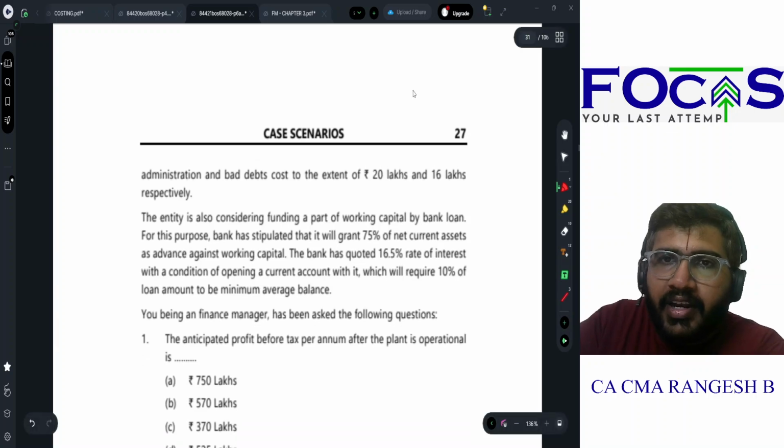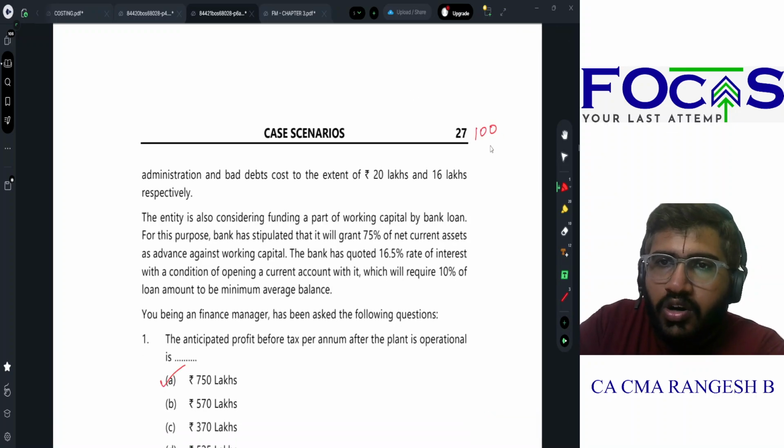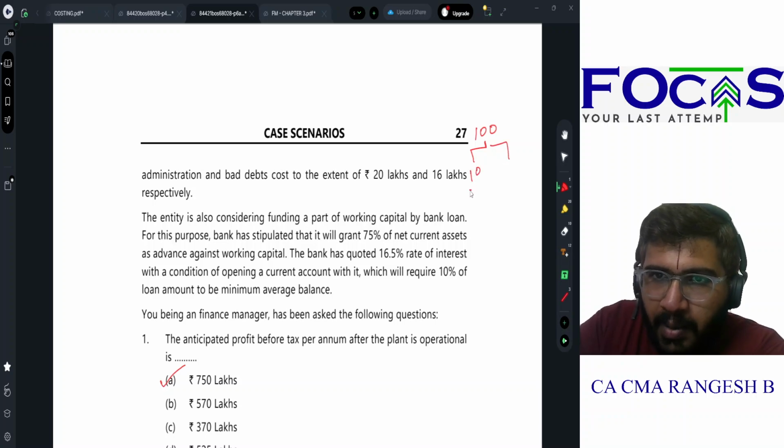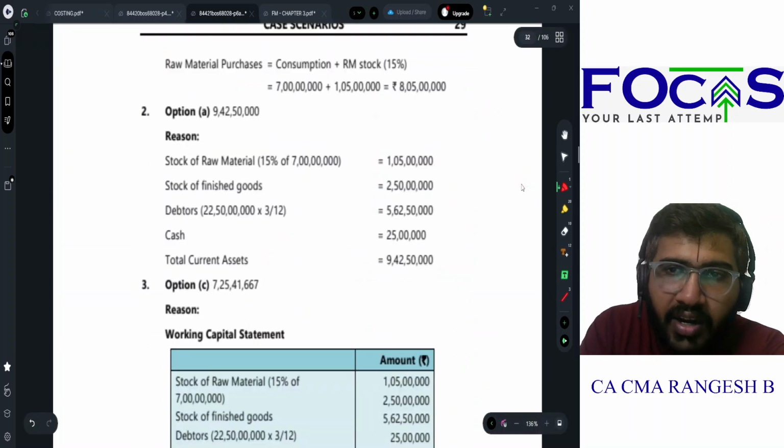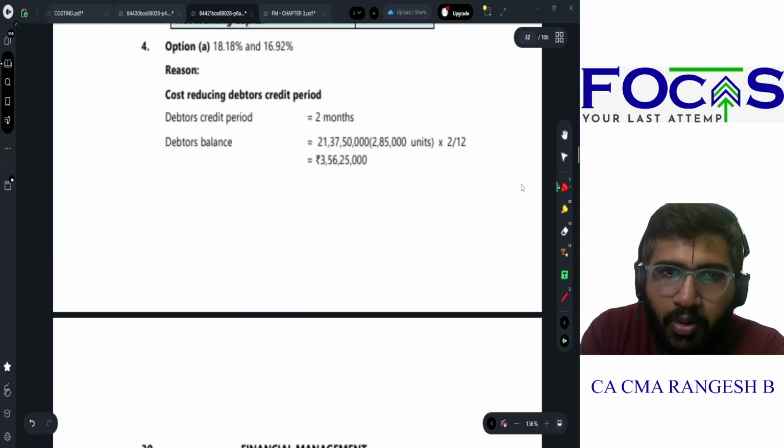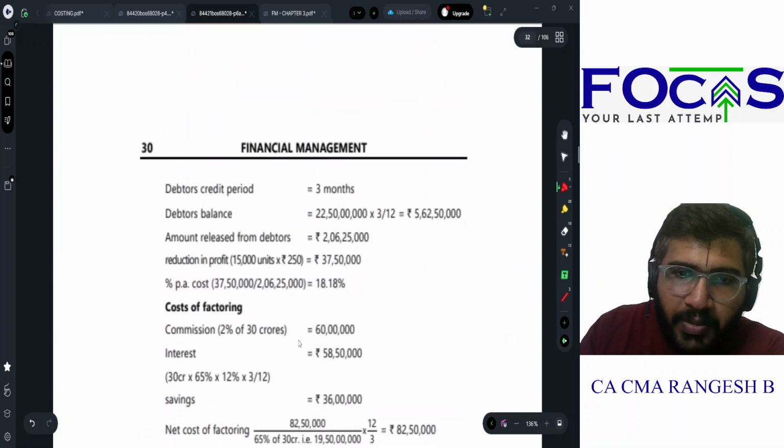For example, let me tell you, I'm getting a 100 rupees loan. What the bank is saying is that 10 rupees of the loan must always be kept in your current account. You should not use it. The remaining 90 rupees only you can use. So even though he is giving me 100 rupees loan, I am only able to use 90 rupees.